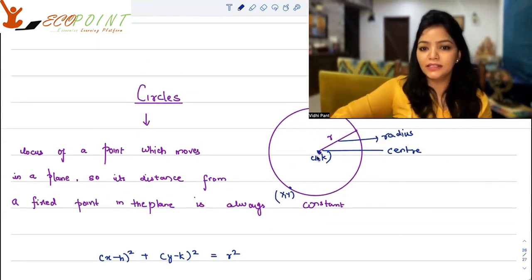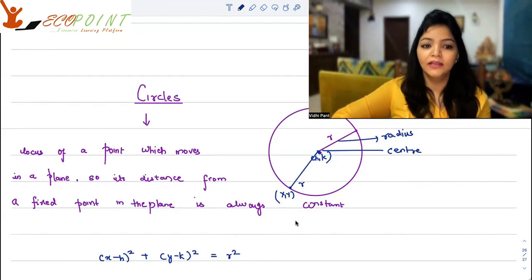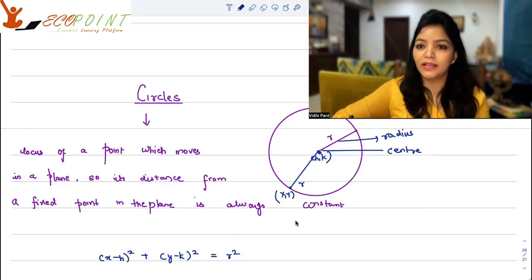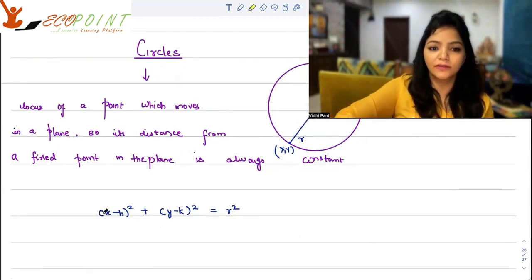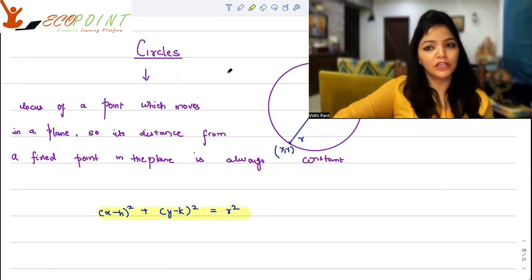The distance is fixed, right? The distance has to be r. So the distance formula is being applied, nothing else. The distance formula is the square root of (x minus h) whole square plus (y minus k) whole square. That should give you r, right? Squaring on both sides, this is the equation that you get for the circle. If it's a circular shape, it needs to satisfy this equation.